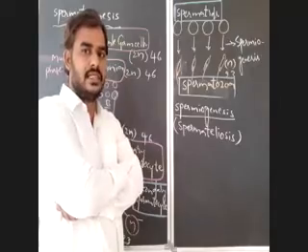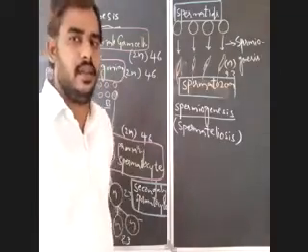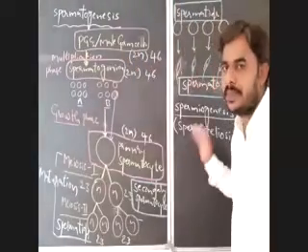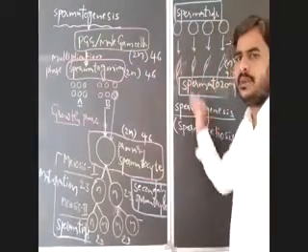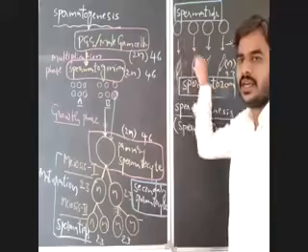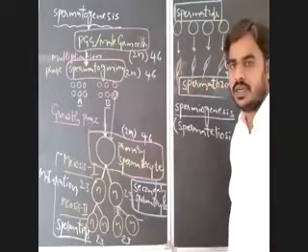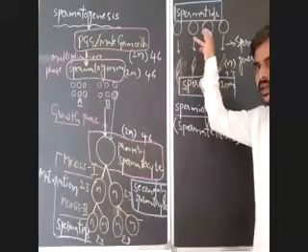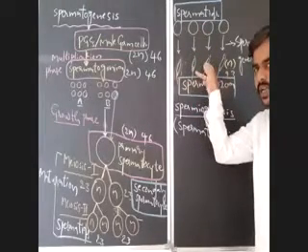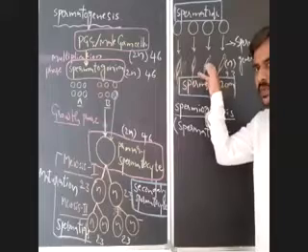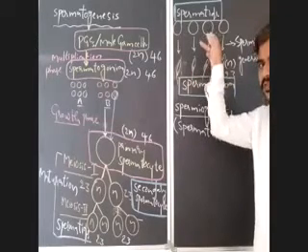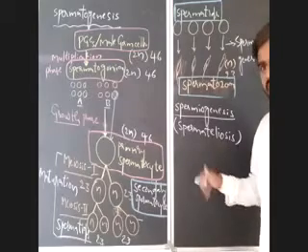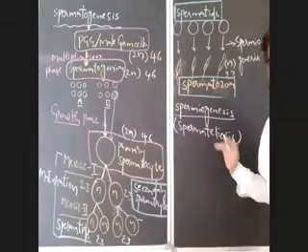During spermiogenesis, what modifications take place in the structure of the spermatid, and how the metamorphosis of spermatids leads to formation of spermatozoa, we will discuss later. Just remember the definition.